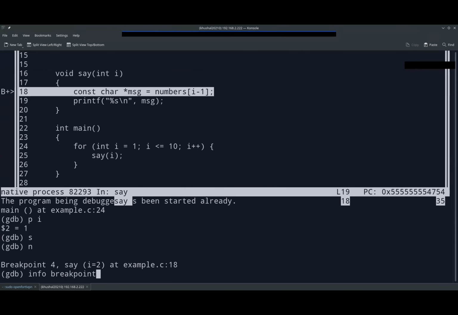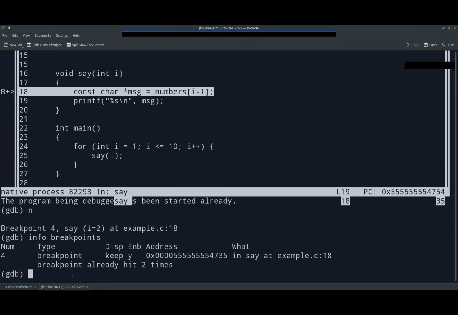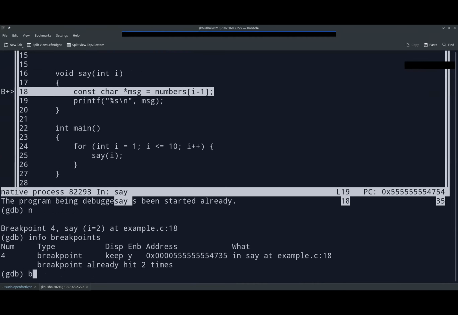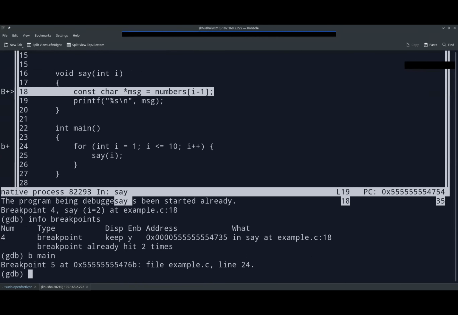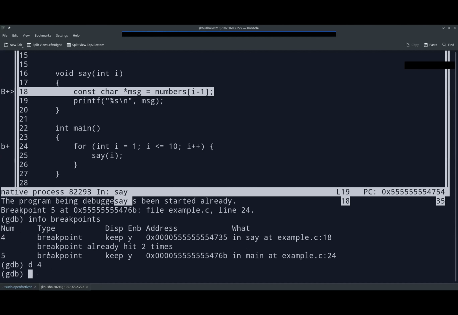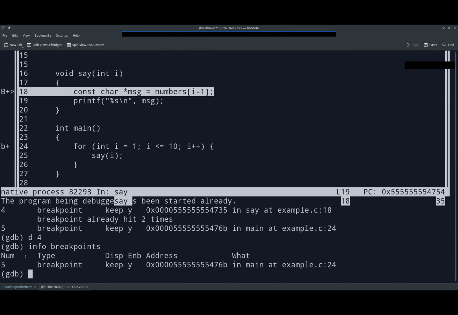Info breakpoints. So right now there's only one breakpoint, so let's set up another one. Let's do B space main. So there should be 2 now, in fact 4 breakpoints, right? I think it should be D space the breakpoint number, but I'm not sure. Let's try D space 4. So let's see now, info breakpoints. Yeah. So D space 4 really takes the number of the breakpoint.